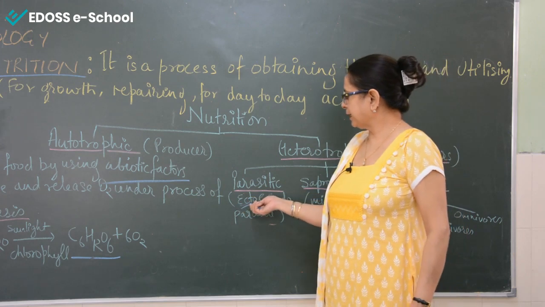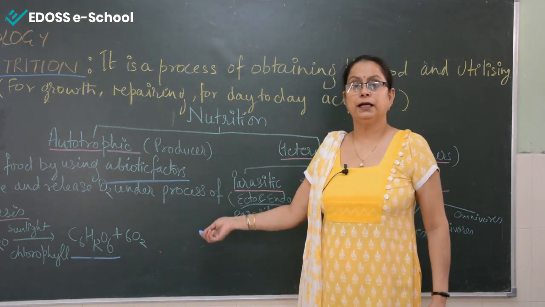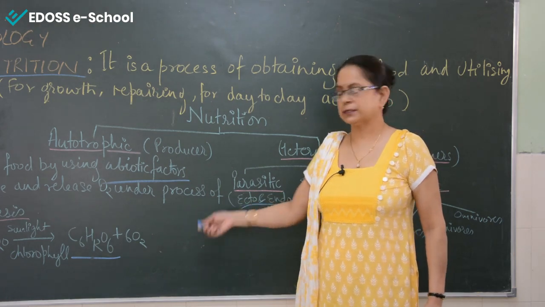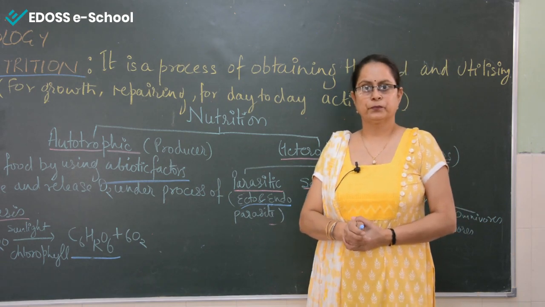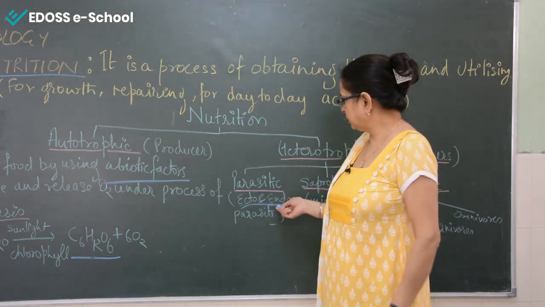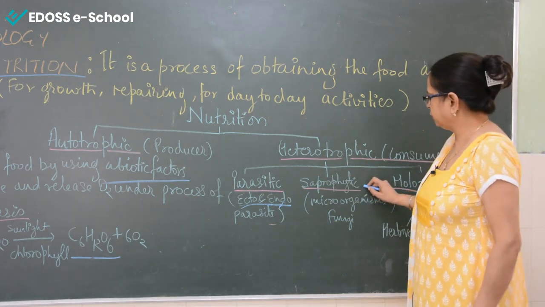Now, examples of ectoparasites: yes, Hirudinaria or leech. Another example, lice, and so many examples are there. Regarding the endoparasites, we have the tapeworm and liver fluke. So these are the examples of endoparasites. Now come to the saprophytic nutrition.